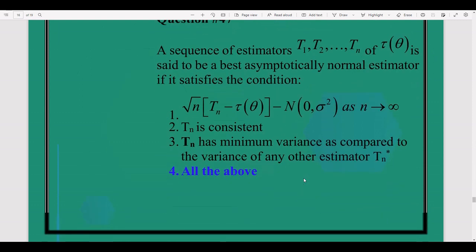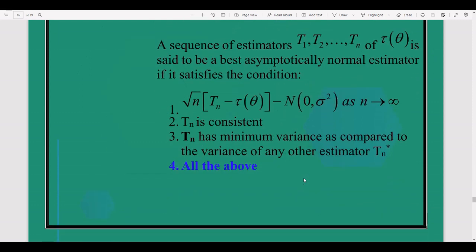Question number 47. A sequence of estimators T1, T2, so on Tn of tau of theta is said to be a best asymptotically normal estimator if it satisfies the following conditions.